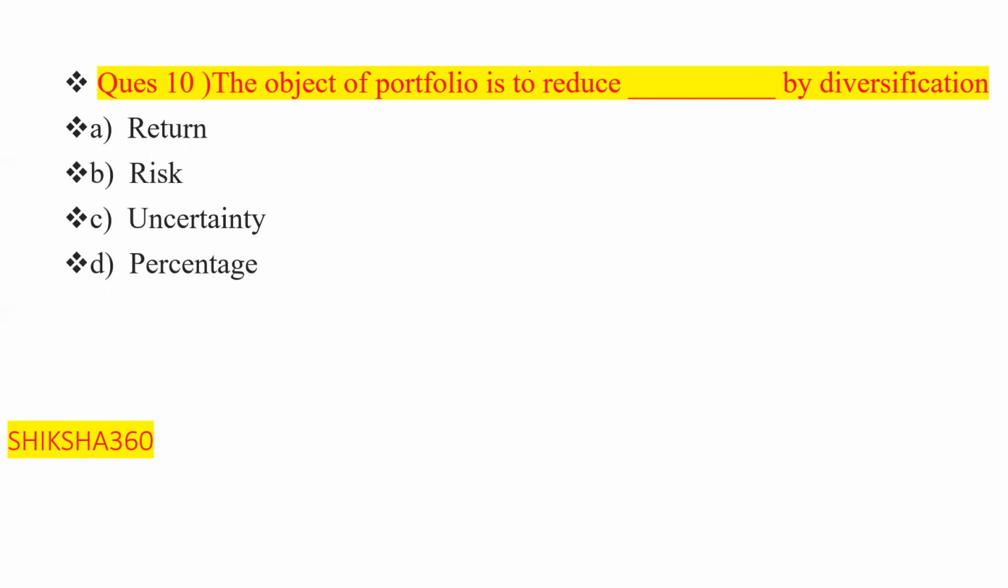So the objective of a portfolio is basically to reduce return? No, we have to enhance our return, not reduce it, so this is not the answer. Basically, the objective of a portfolio is to reduce the risk. How? By diversification. Clear to all of you this question?